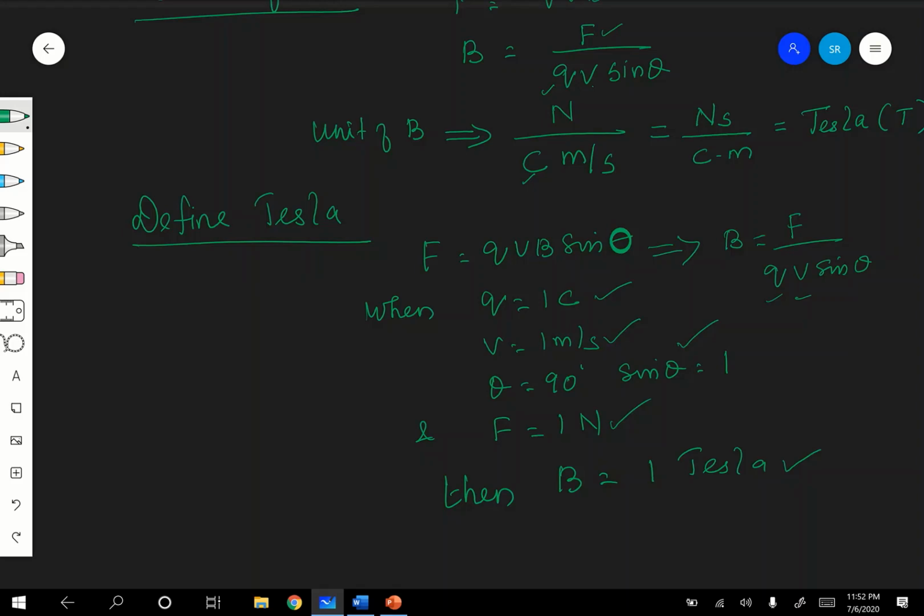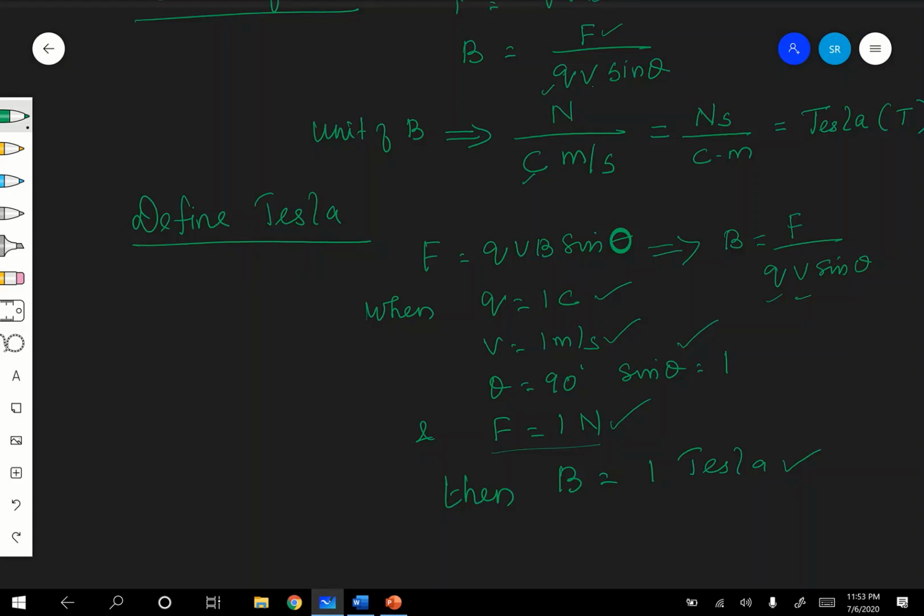The magnetic field induction at any point in a magnetic field is said to be 1 Tesla if a charge of 1 coulomb moving with the velocity of 1 meter per second perpendicular to the magnetic field, are you following, experiences a force of 1 Newton at that point. Okay, that is what is called Tesla.